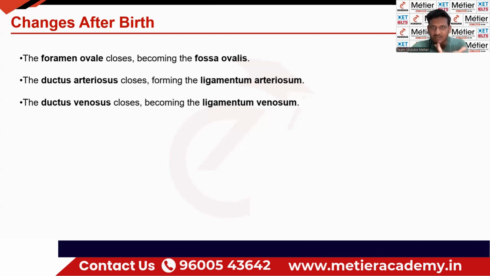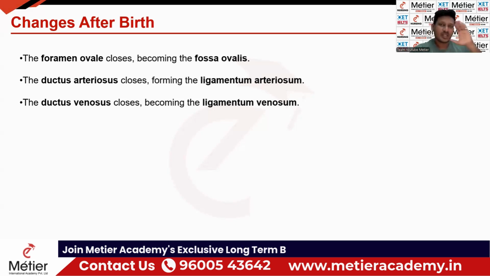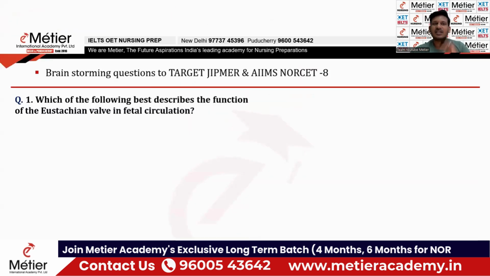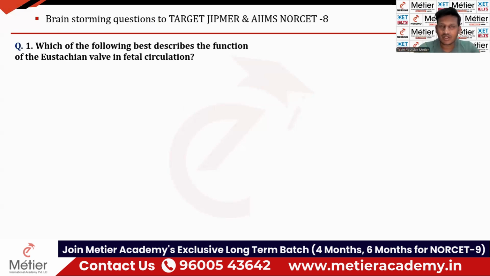With this base and this concept, let's solve some questions, because this is the basics of fetal circulation. If you understand that, we can solve the important questions. Let's start with the eustachian valve question, because in the introduction I explained very clearly about the eustachian valve. It is the one used to separate the oxygenated and deoxygenated blood, present at the junction of the inferior vena cava and the right atrium. So let's see the question.